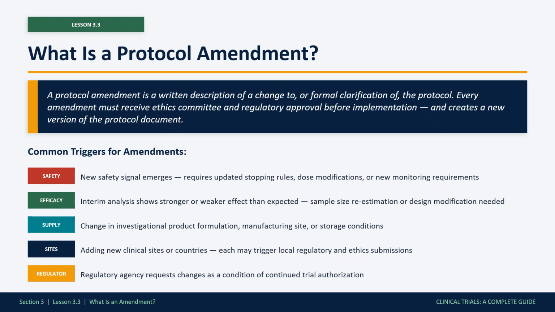Safety signals. If new safety data emerges from the trial itself, from a related trial, or from post-marketing surveillance on a related product, the protocol's safety provisions may need to be updated. Stopping rules revised. Dose modifications added. New monitoring requirements introduced. Efficacy data. If a pre-planned interim analysis shows that the drug is more or less effective than the original assumptions, a sample size re-estimation or even a design change may be needed.